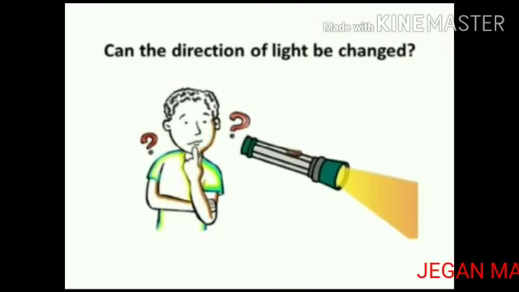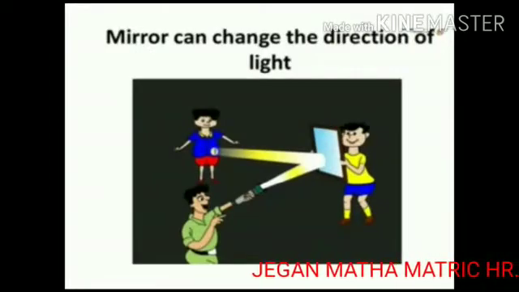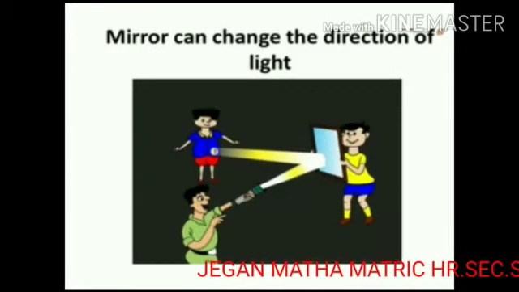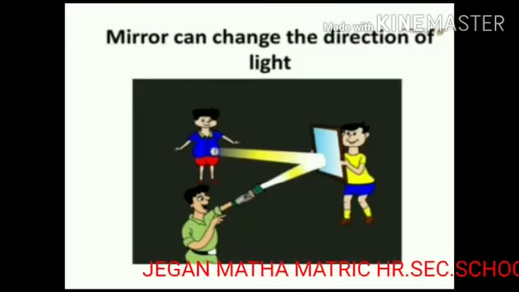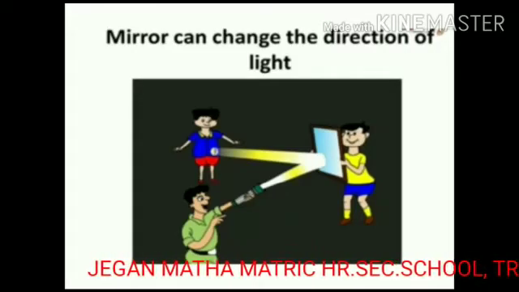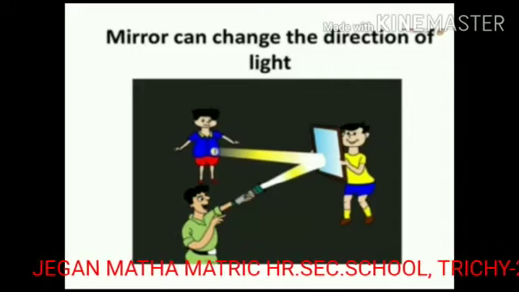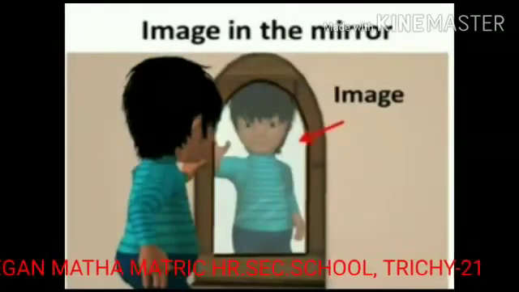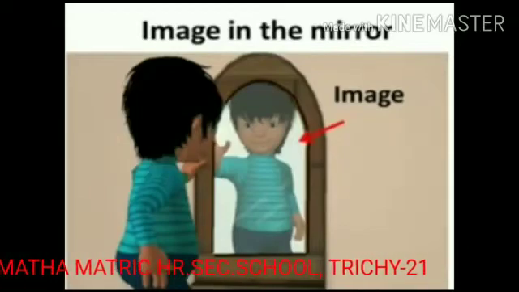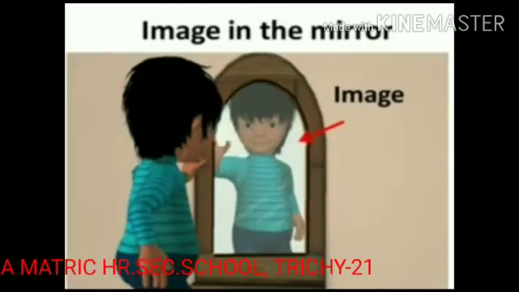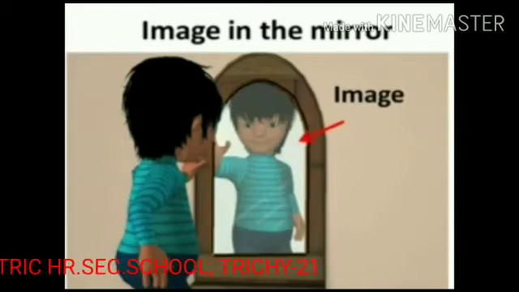Can we change the direction of light? Yes. A mirror can change the direction of light. When you look into the mirror, you can see your face. What you see is the reflection of your face in the mirror. We also see the reflection of the objects that are in front of the mirror.